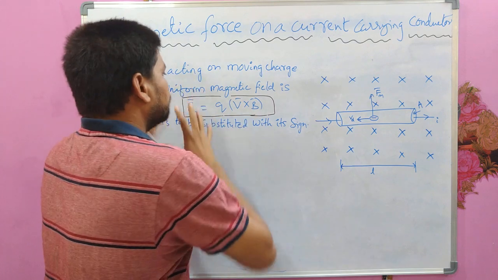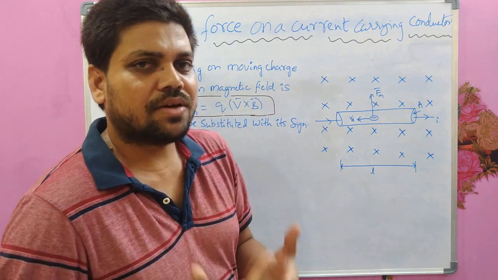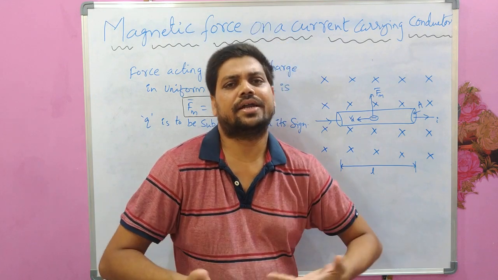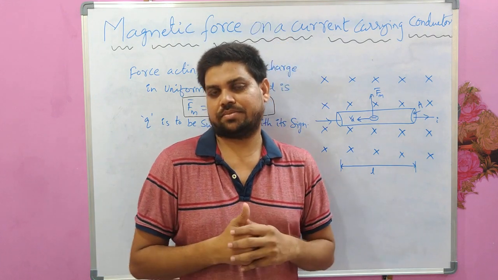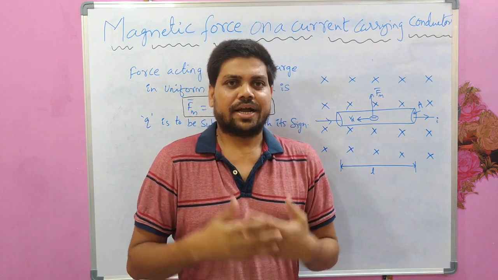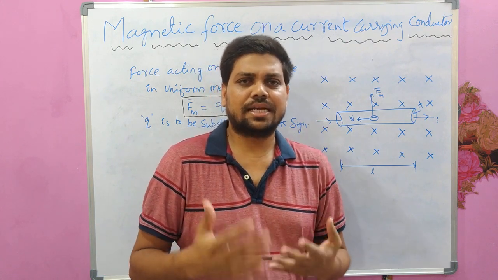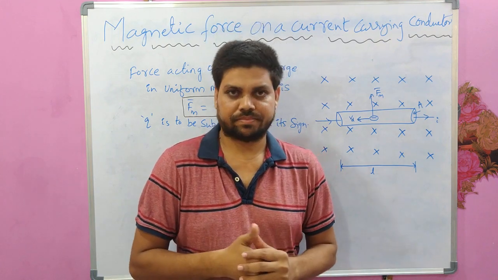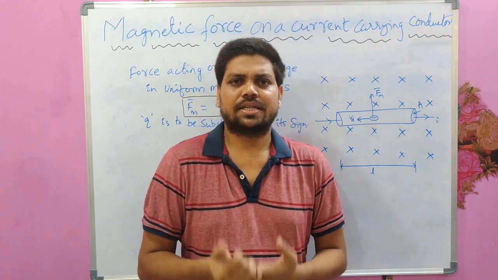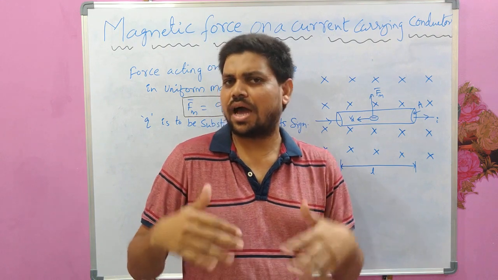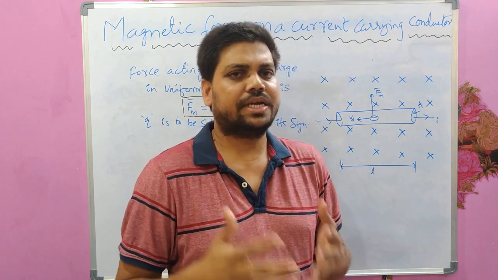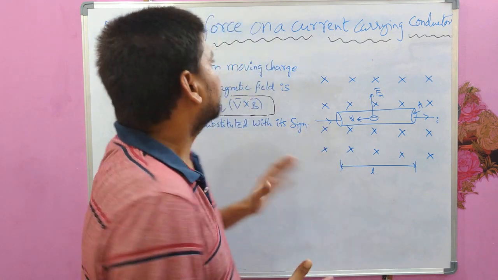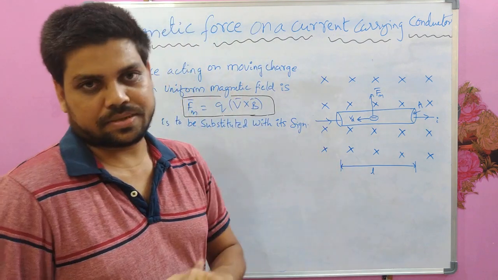Now if the moving charge is experiencing a force in the magnetic field, then why should a current carrying conductor not experience force? Because current is nothing but a collection of many charged particles which are in motion, which means that the current carrying conductor should also experience force when it is kept in the magnetic field. That is what we are going to discuss in this lecture.